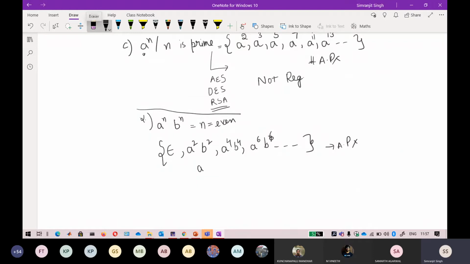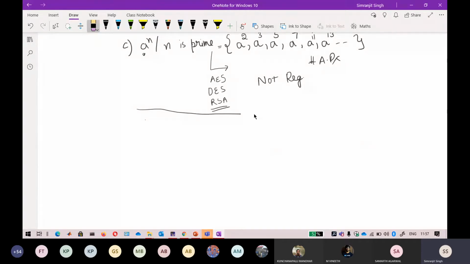Another pattern I'm talking about is only for single input, so don't confuse this with another input. That is a very good question you asked, and I hope you get more clarity there. Now I just raise it to a pattern like a raised to power n raised to power 2. Now I just raise it to the power of 1. So find out if an AP pattern exists and tell me whether this is regular or not.